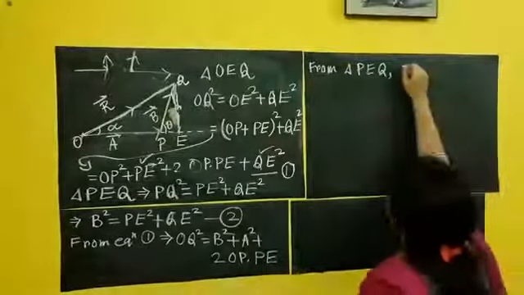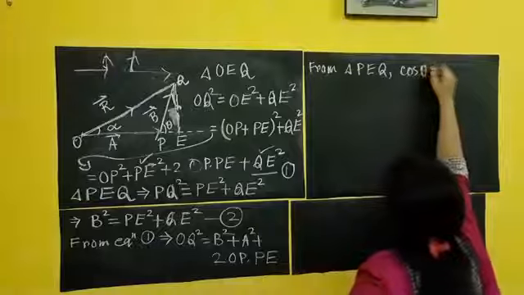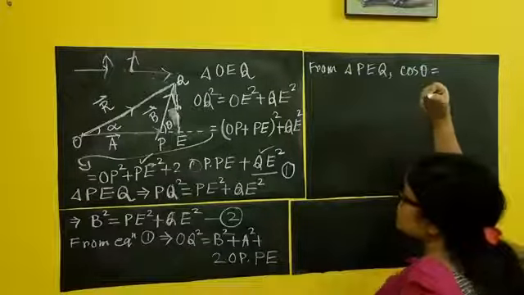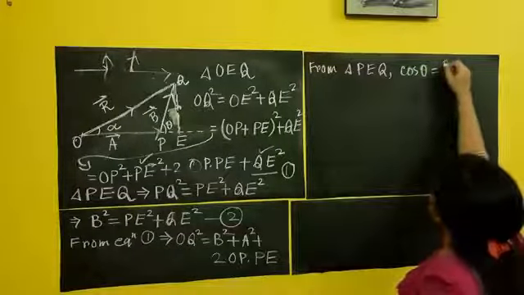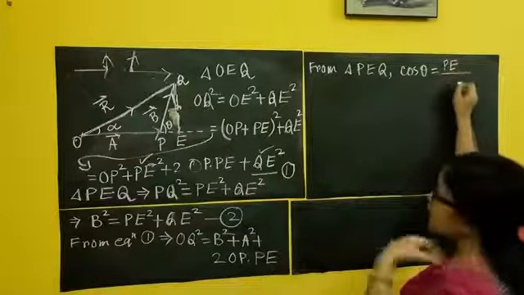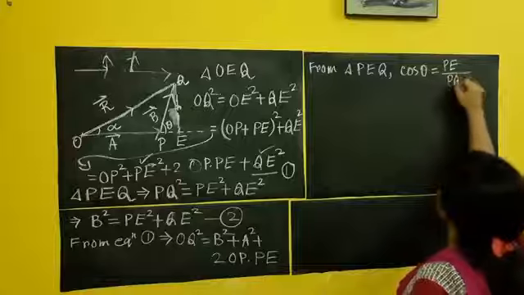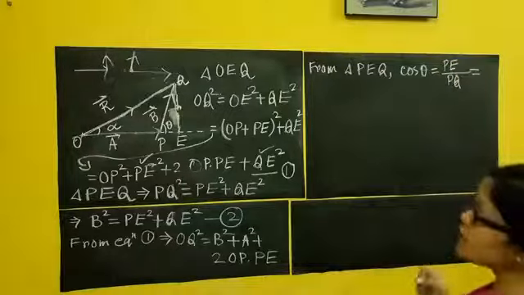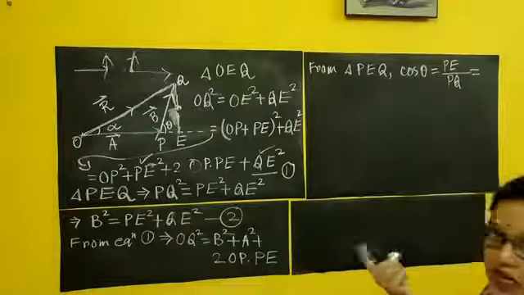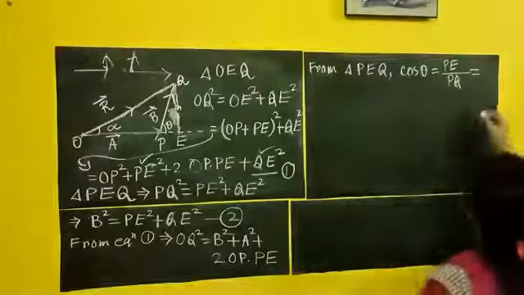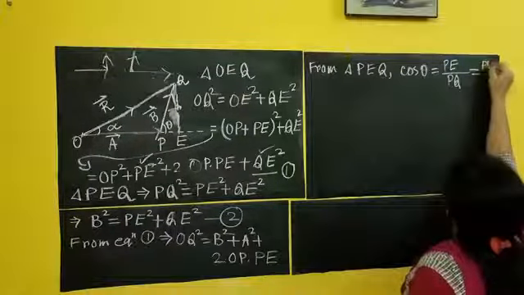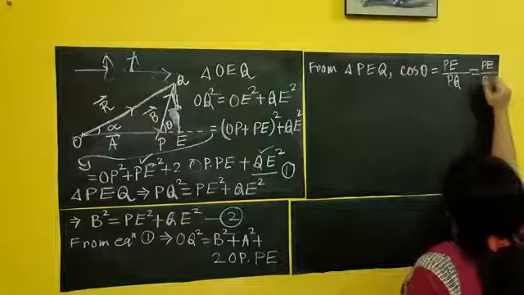So cos theta, the angle between those two, equals base PE by hypotenuse PQ. Now PQ equals what? PQ equals vector B. So write it: PE by vector B.